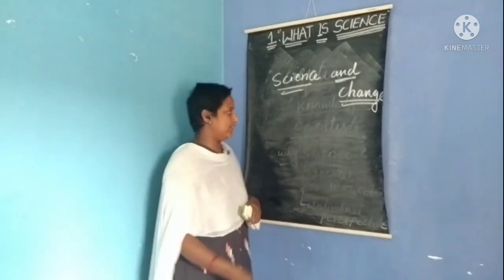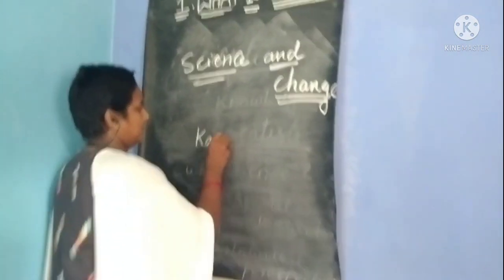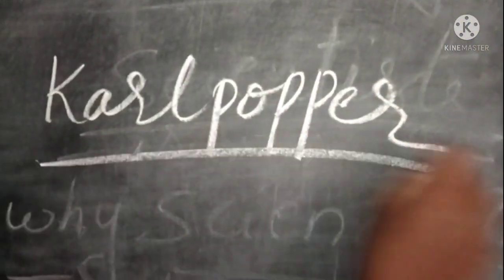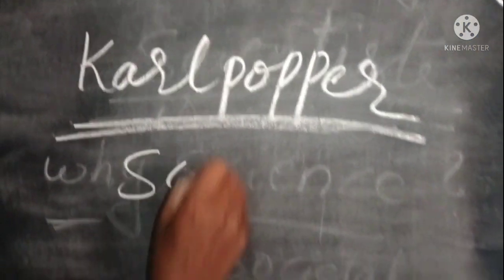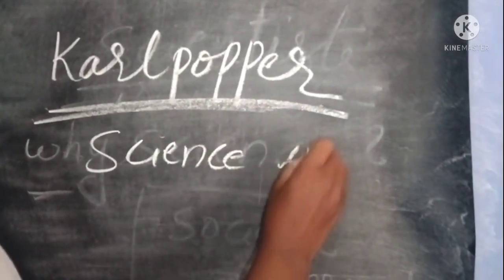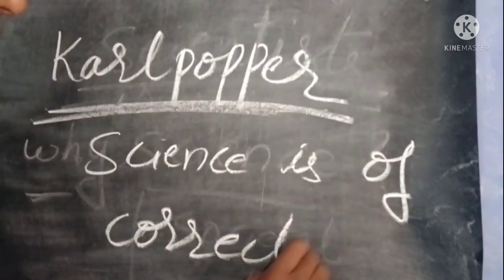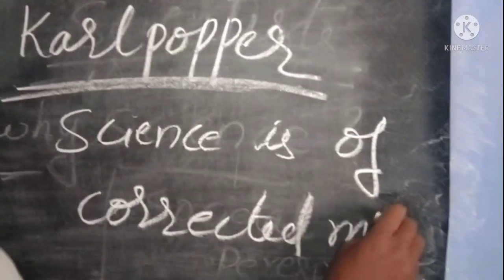This idea was given by Karl Popper. This is the scientist who told that science is of corrected mistakes. Science is of corrected mistakes.